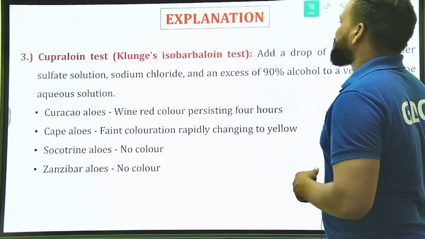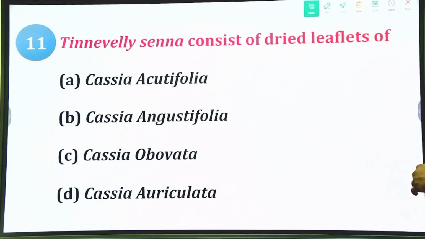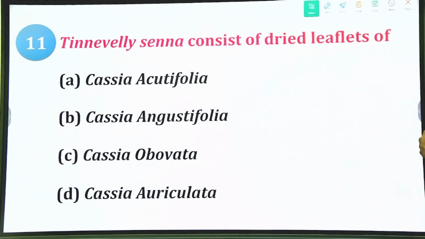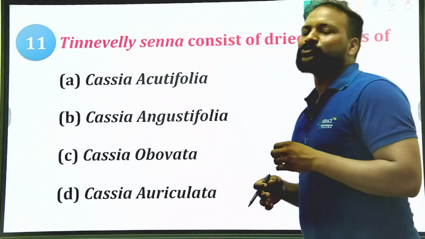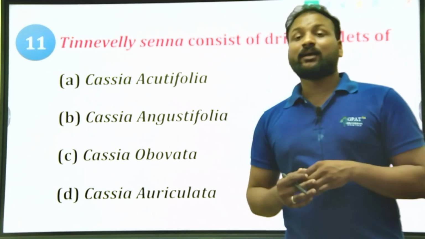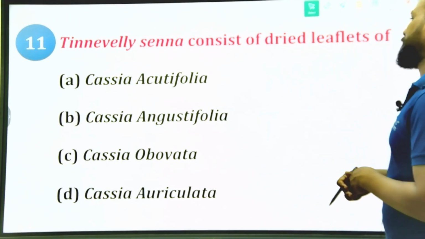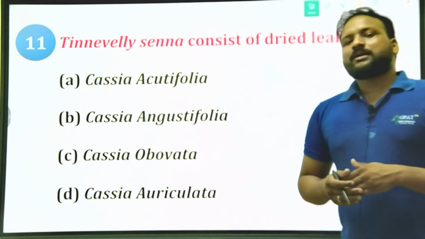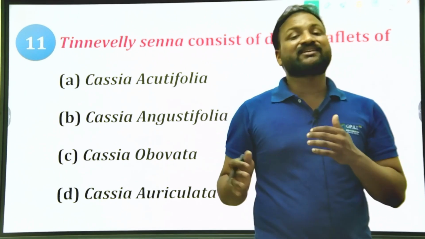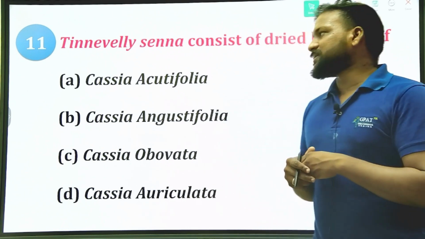Okay, moving to the next question. Tinnevelly senna consists of dried leaflets of which source? Either Cassia acutifolia, Cassia angustifolia, Cassia obovata or Cassia auriculata. Because every species or active constituent can be obtained from two to three sources. Let us see what is the right answer.